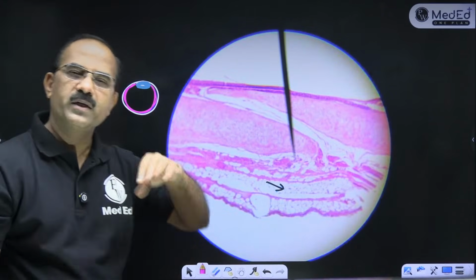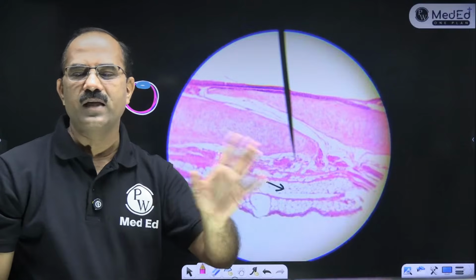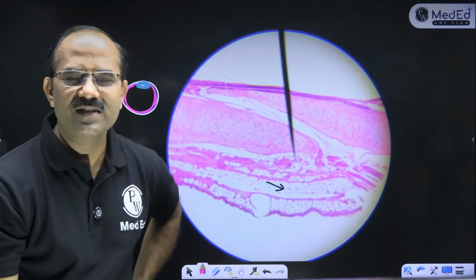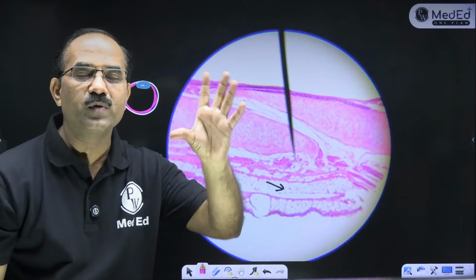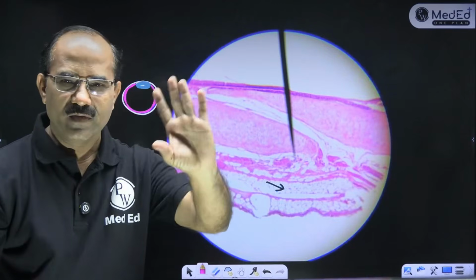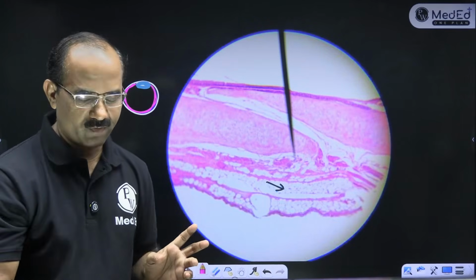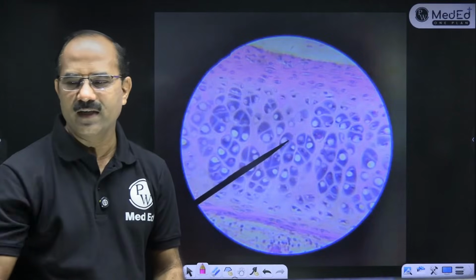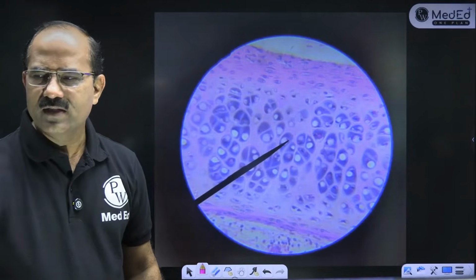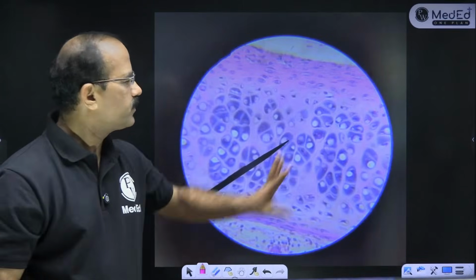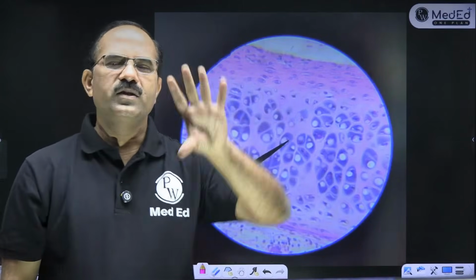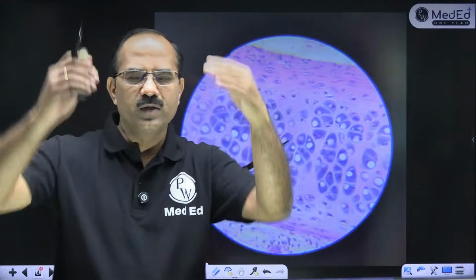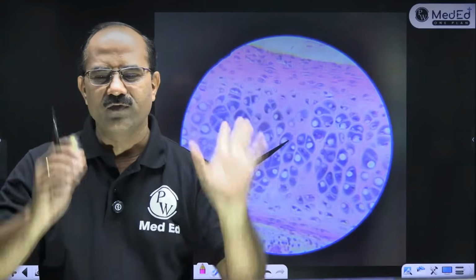The fat droplet gets dissolved during staining, so it looks empty. It's a signet ring appearance. That's adipose tissue. Remember this, they ask this in exams. Okay, now we start with the first slide. Identify this slide. Whatever you can identify, just think and answer. A short note can also come on this, so you have to draw one good diagram and write 2-3 points. That will suffice.